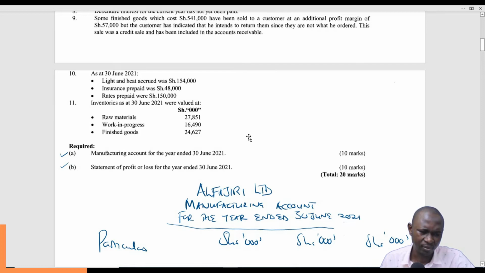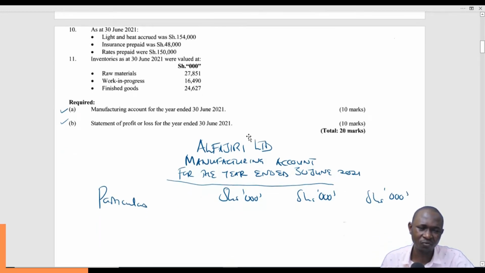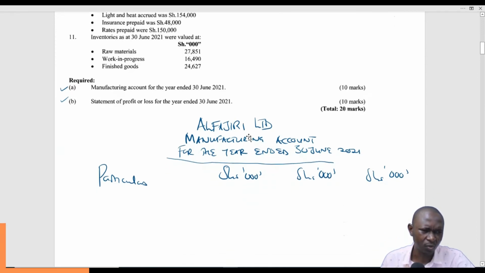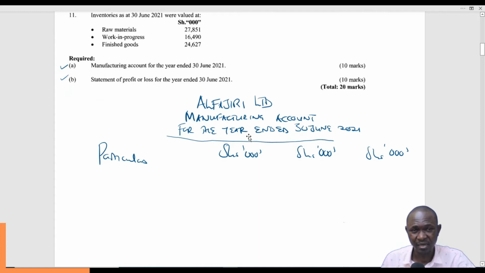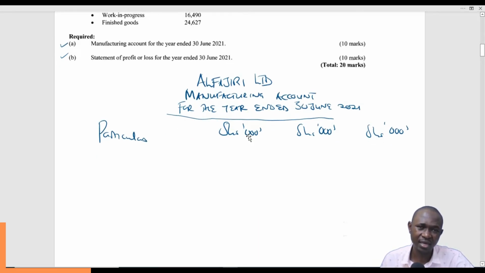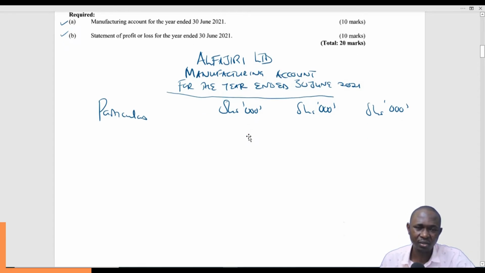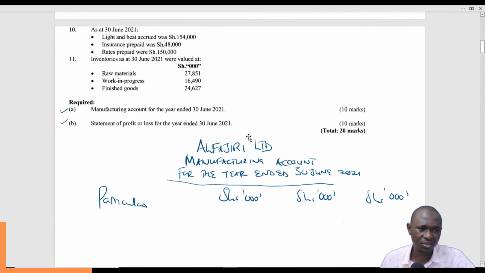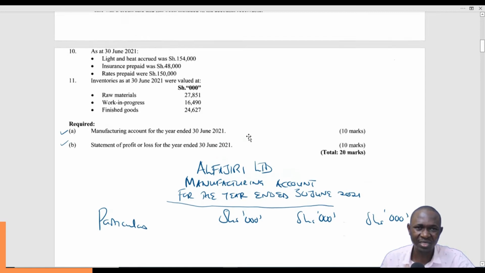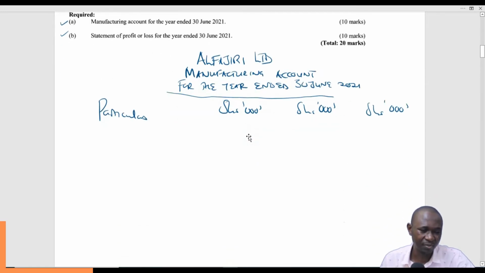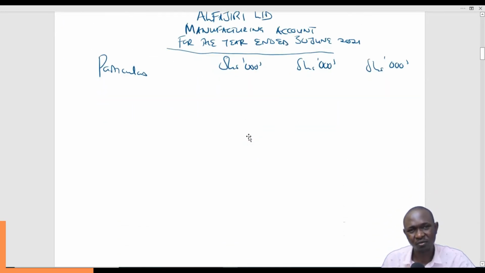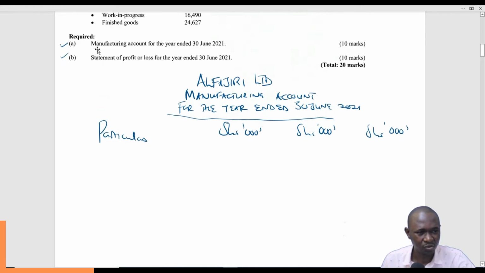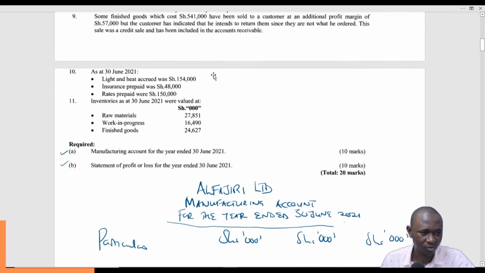And we will list all the factory overheads. Once done with the factory overheads, we add the work in progress, if we have the opening, and then less closing work in progress. There we'll have our cost of goods, the cost that has been incurred at the factory setup, and it's that cost that we are going to send over to the trading account, which will form part of the second part of this question.